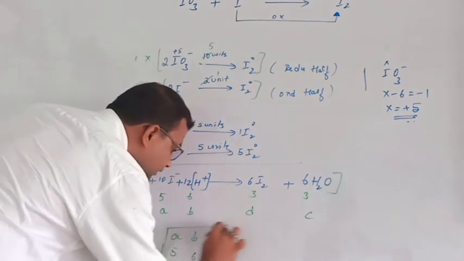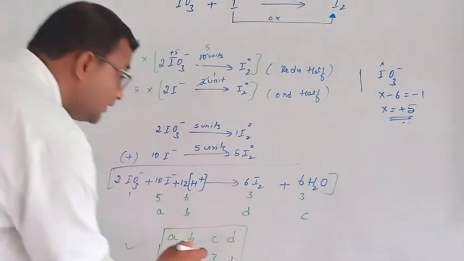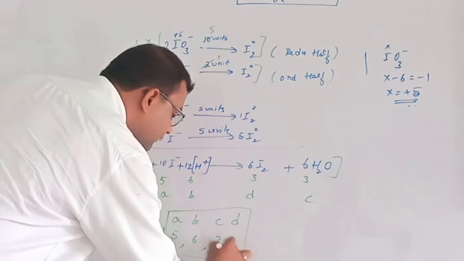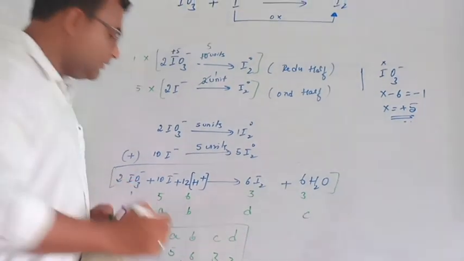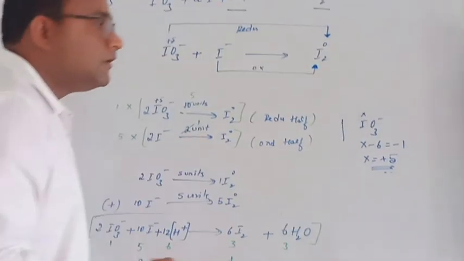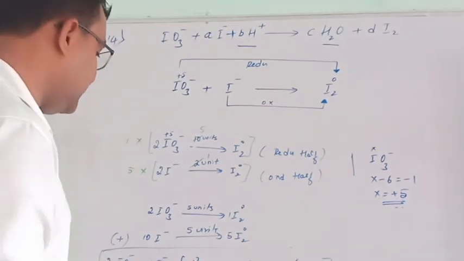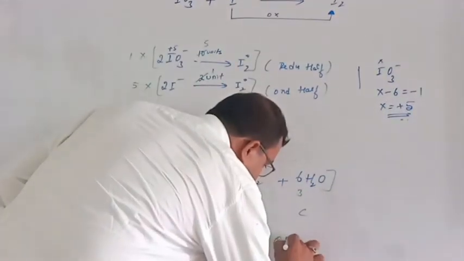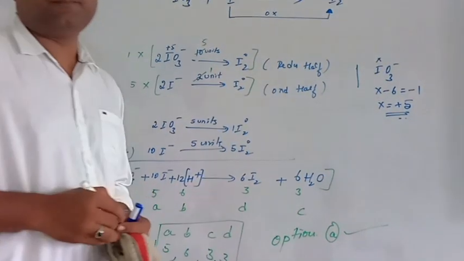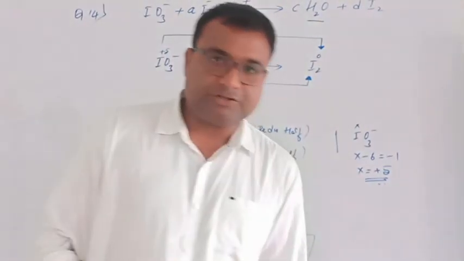So the correct option, 5, 6, 3, sorry, it is also 3. 5, comma 6, comma 3, comma 3, that is 5, 6, 3, 3, that is option A is correct. Clear? Option A is the correct option.